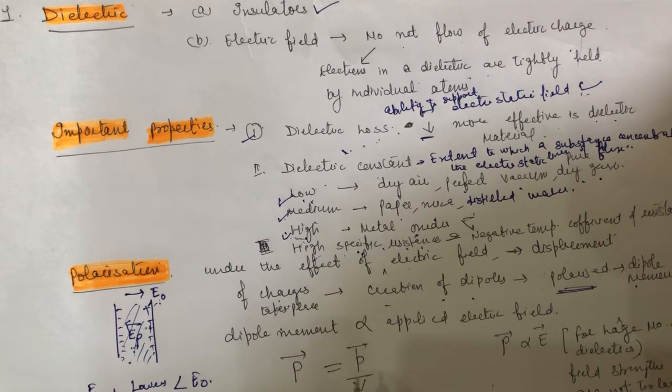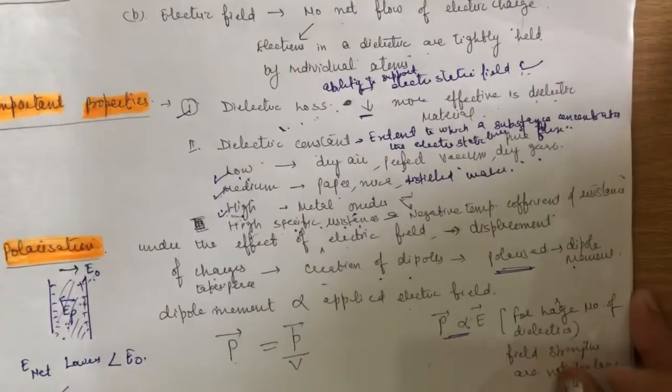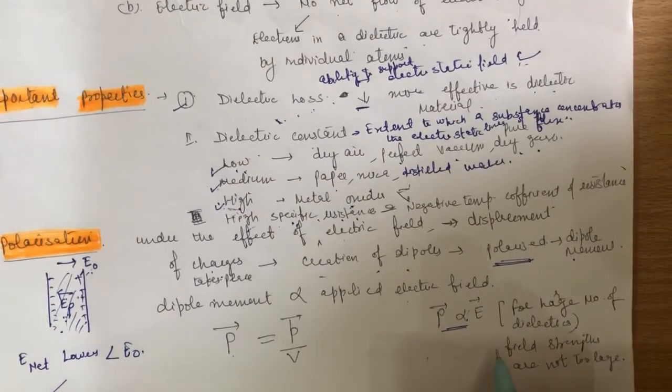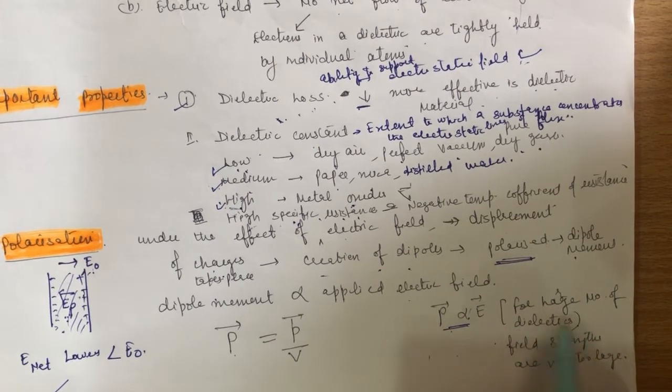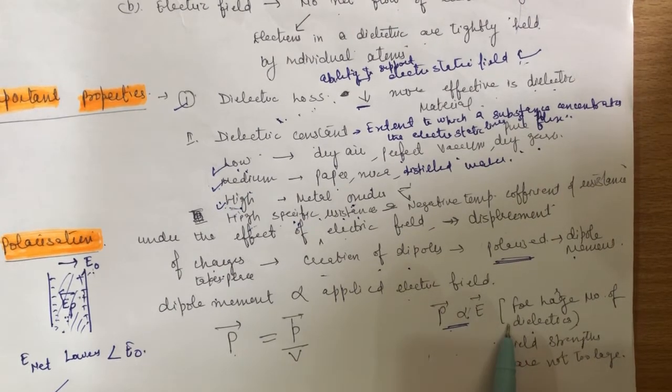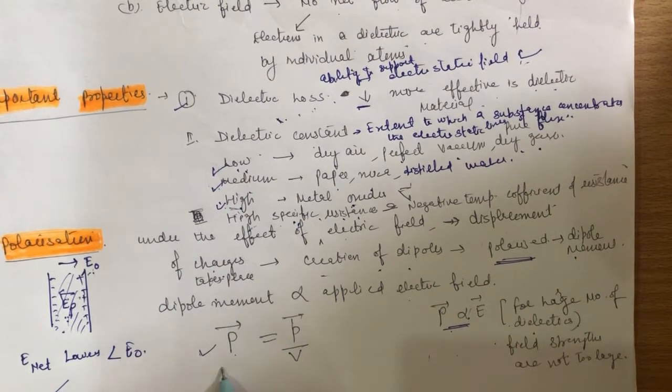And that polarization is directly proportional to the applied electric field. This is the case for a large number of dielectrics, when the field strengths are not too large. Generally, polarization is equal to dipole moment per unit volume.